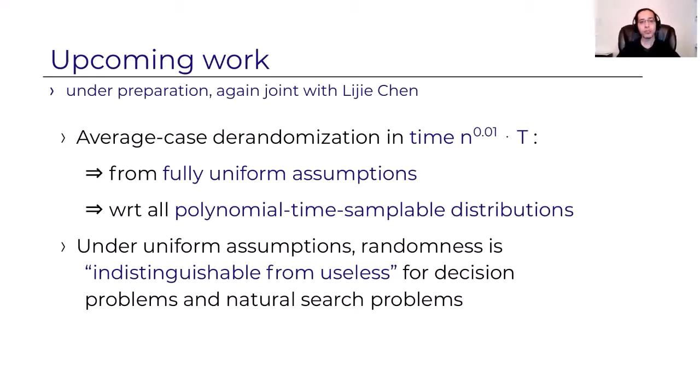And secondly, we show that the derandomization succeeds with respect to all polynomial time sampleable distributions. Informally, what we get here is that under uniform assumptions, randomness is indistinguishable from useless for decision problems and natural search problems, because we can simulate it with basically no overhead and such that no polynomial time algorithm can spot the difference with non-negligible probability.